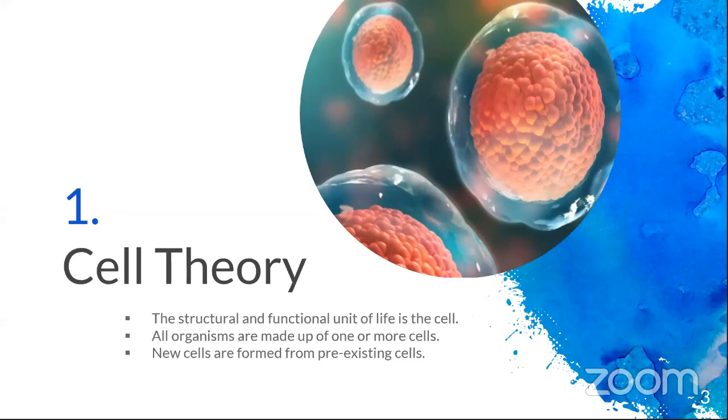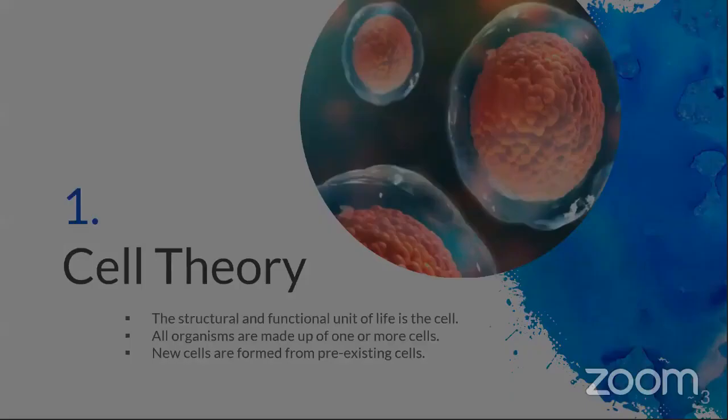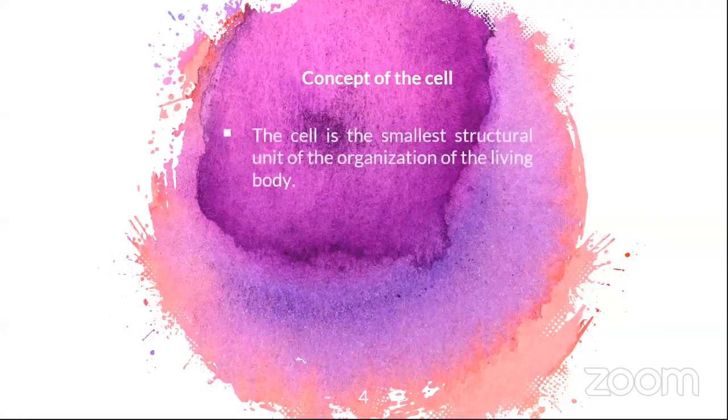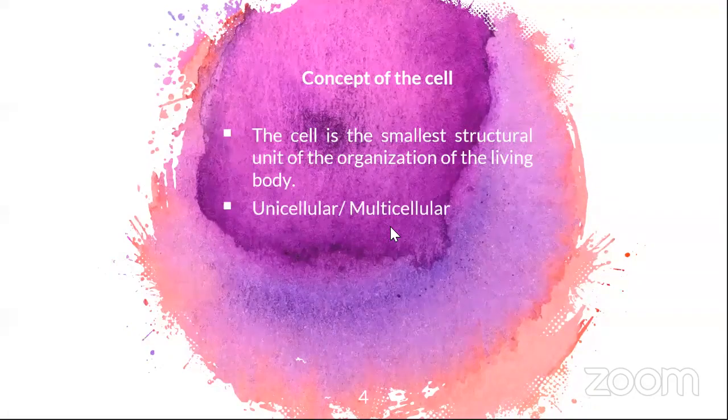Just remember that the cell theory has 3 main points. These are the 3 main points of the cell theory, right? The concept of cell: what is the concept of cell? If they ask you what is a cell, you would have to write this definition. That is the smallest unit of life, right? And all organisms can either be unicellular or multicellular.